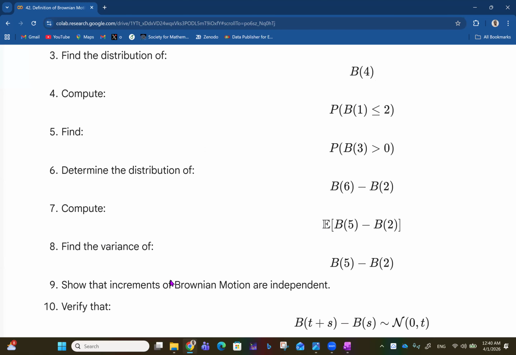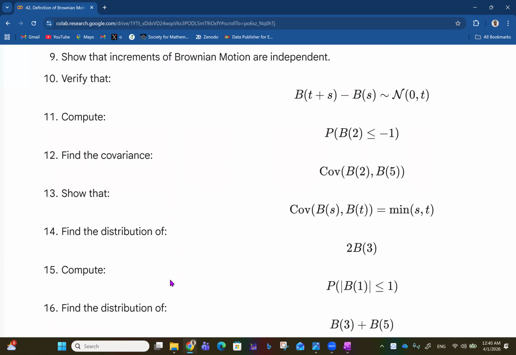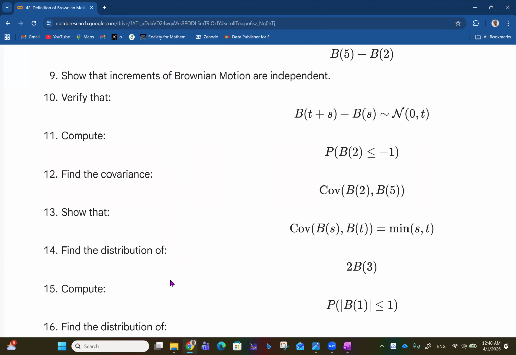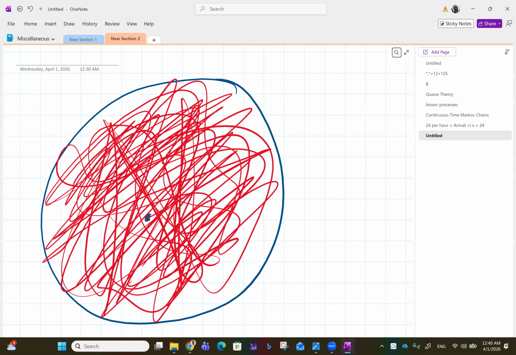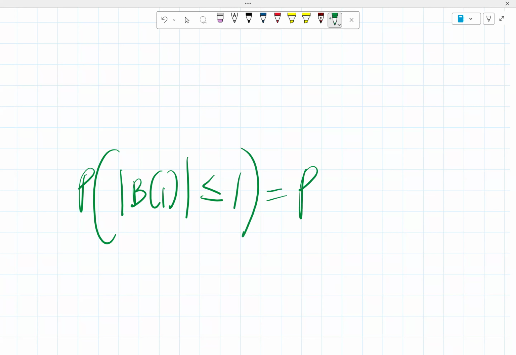So if I'll take any of the questions, I feel that I should take question 15. We want to show that the probability that the absolute value of Brownian motion at 1 is less than or equal to 1. So let's see how far I can go with that. So we want to compute the probability that the absolute value of the Brownian motion at 1 is less than or equal to 1. So that's like saying the probability that minus 1 is less than or equal to B1, and that is less than or equal to 1.